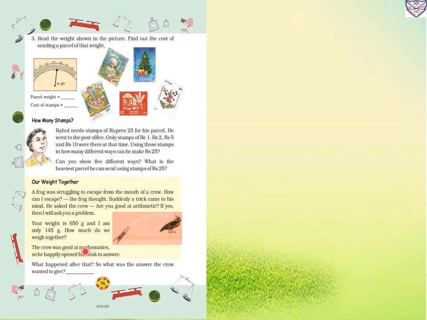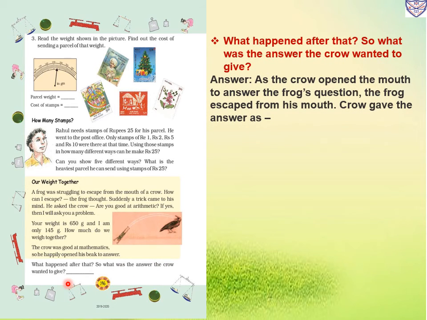The crow was good at mathematics, so he happily opened his beak to answer. When the crow opened his mouth to answer the frog's question, the frog jumped out of his mouth and escaped. The crow gave the answer that we weighed 795 gram together. So 650 plus 145: 0 plus 5, 5; 5 plus 4, 9; and 6 plus 1, 7. So both will weigh 795 gram together.